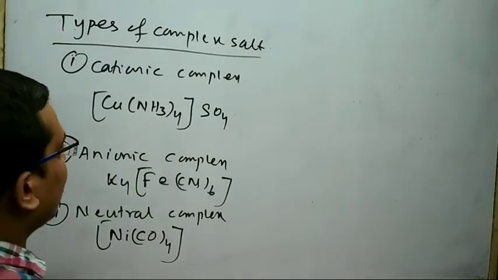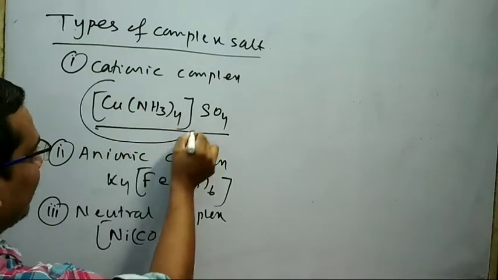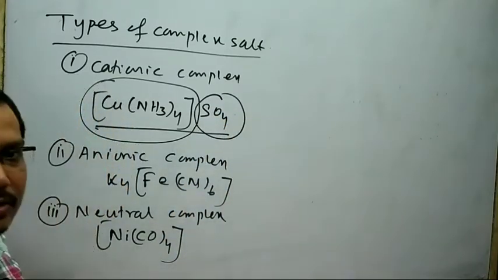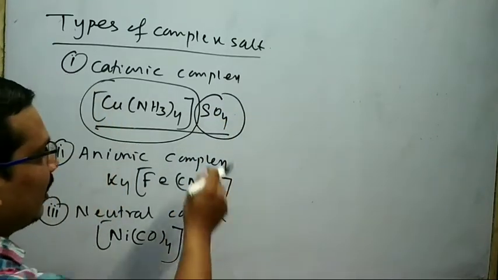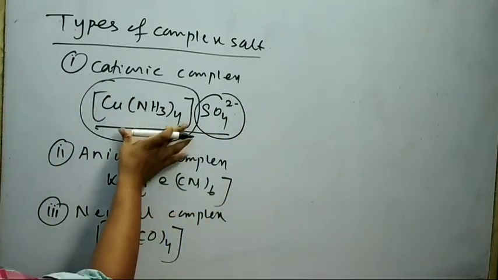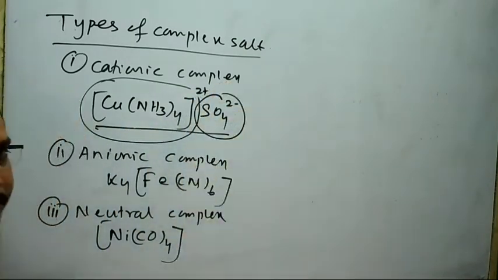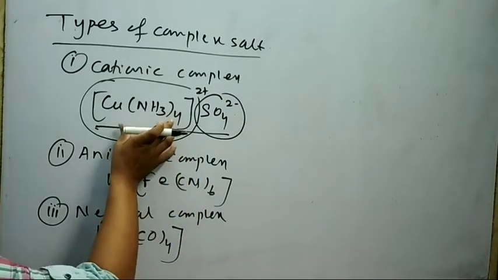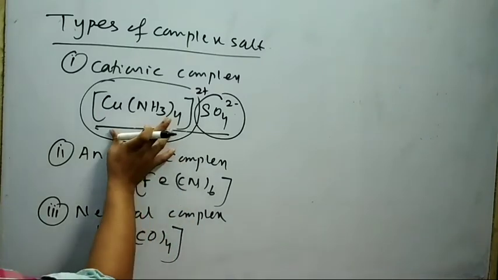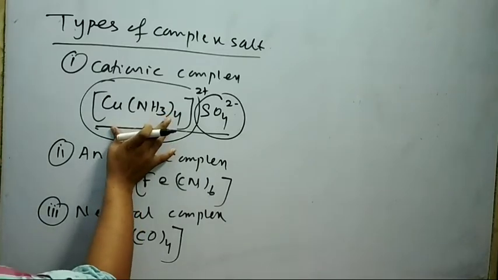If I think about this compound, then this part is said to be coordination entity, and this part is said to be counter ion. We know that this is your sulfate ion, that means it has charge 2 minus. As a result, this coordination sphere has 2 plus charge. That means on the coordination sphere a positive charge is present, that is said to be the cationic part, and this is also considered as the coordination entity.